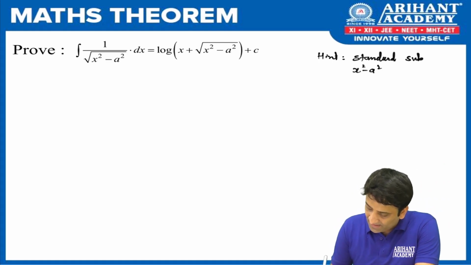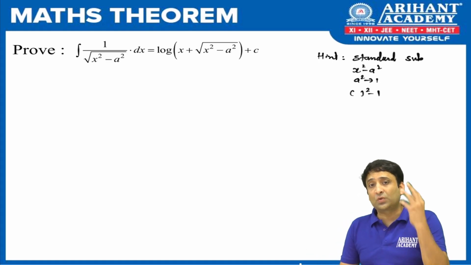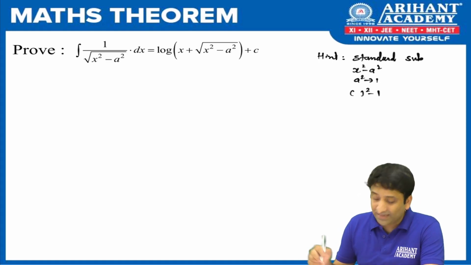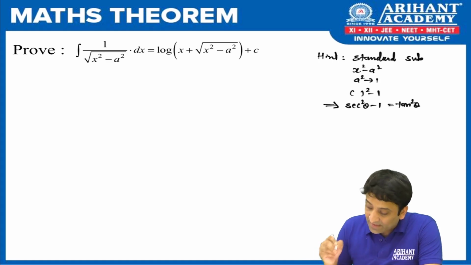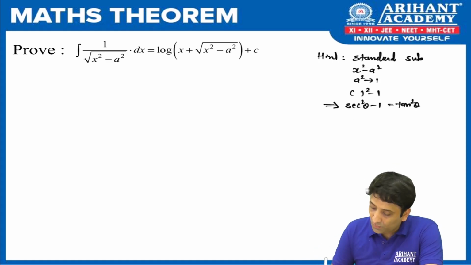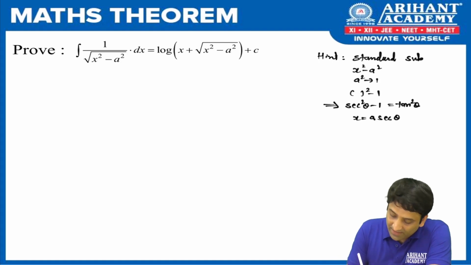You have x square minus a square. In place of a square, you put 1. So what you get? Something square minus 1. And now think of any square identity from trigonometry which matches with this pattern. Then you will definitely come out with the idea sec square theta minus 1 is tan square theta. So in the place of that blank we think of sec theta. So the substitution has to be x equal to a sec theta. Done? So let us continue with the proof now.